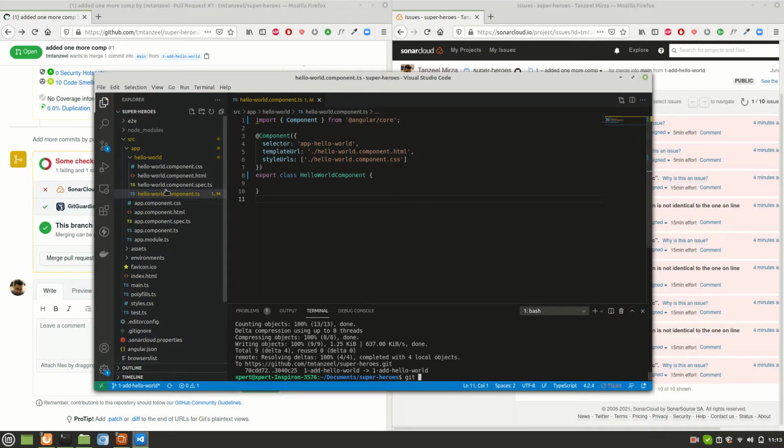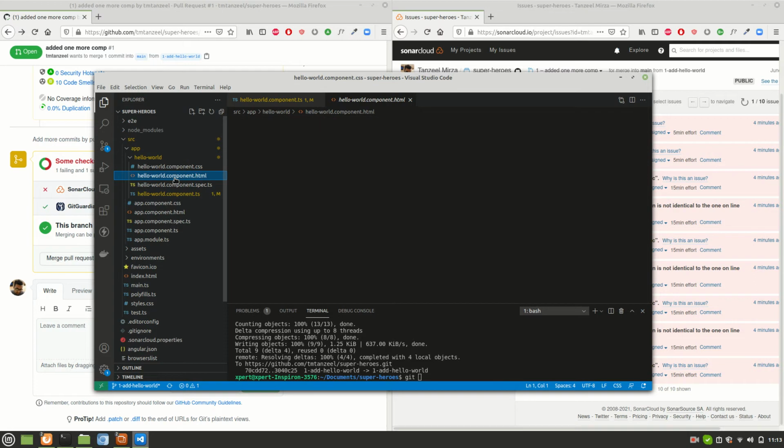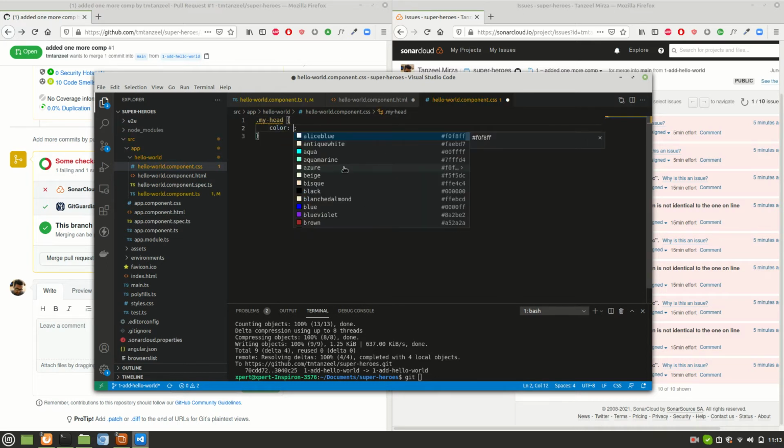Okay, one more thing was there, that CSS thingy. I'll add one class, I'll call it my-head. Then this thing, my-head, let the color be red.